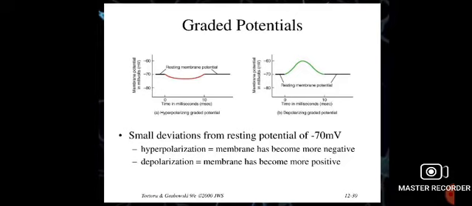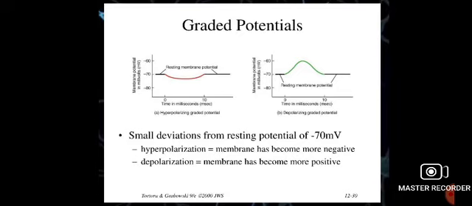But as time passes after getting the stimulus, there is a lowering in membrane potential, and it moves downward towards the most negative value of membrane potential. After some time, it returns to its resting membrane potential stage. This graph was about hyperpolarizing graded potential. In hyperpolarizing graded potential, the value of membrane potential is always maximum negative.